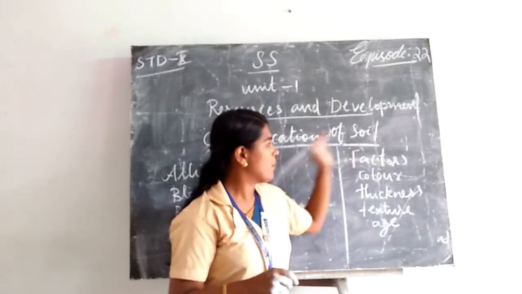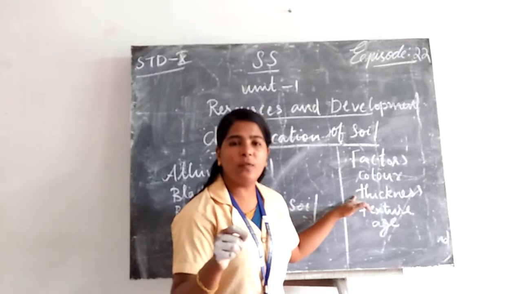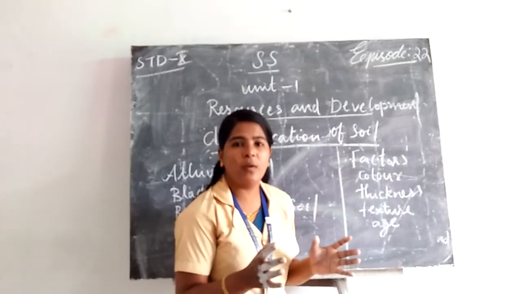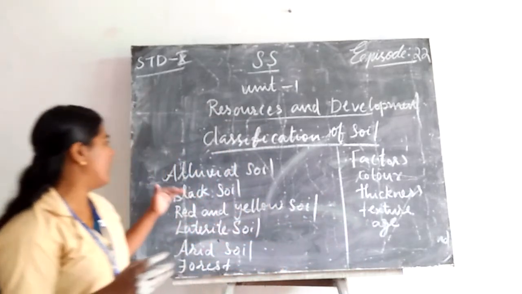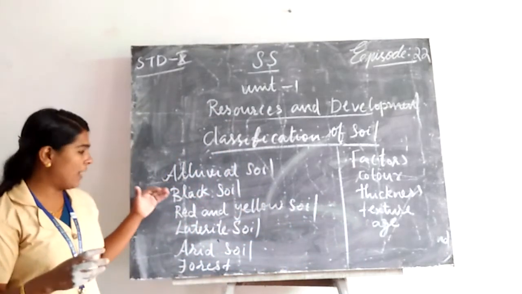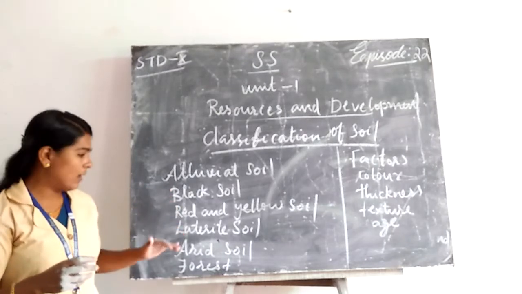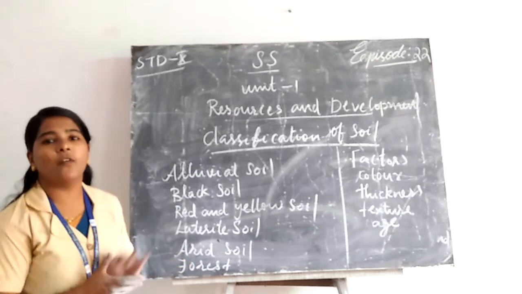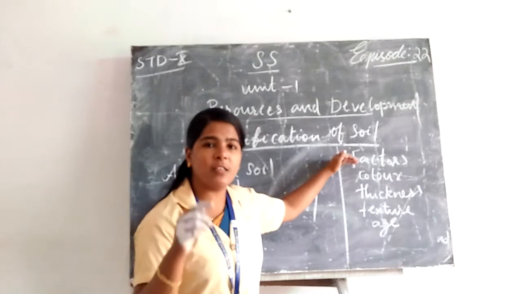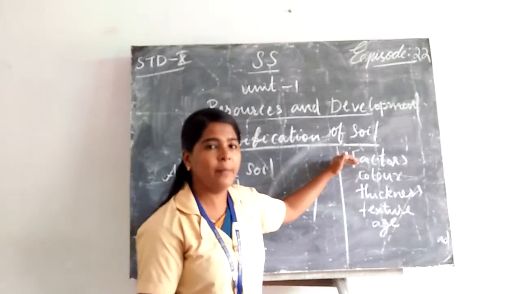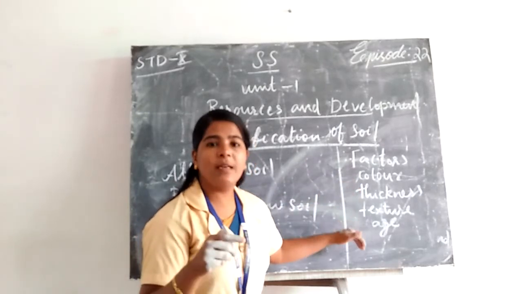These factors, then the color of the soil, then alluvial soil, black soil, red and yellow soil, laterite soil, and arid soil, and the forest soil. On the basis of factors responsible for soil formation, then its color, thickness, and texture, age.